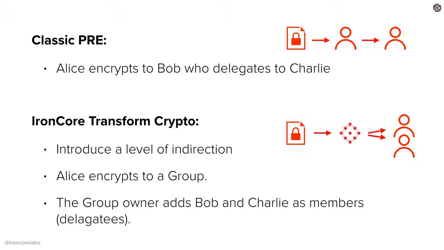What we do is we stand up a level of indirection and we call it a group. So Alice can encrypt to a group, and the group owner, whoever that may be, can add, for example, Bob and Charlie as members, or another group as a member for that matter. And that way you can encrypt the file once and then you can change who can access it later without touching the file again. We call that property, by the way, orthogonal access control.